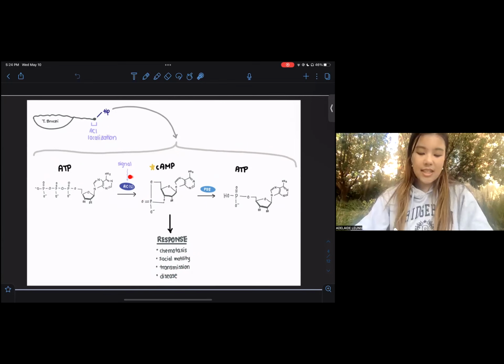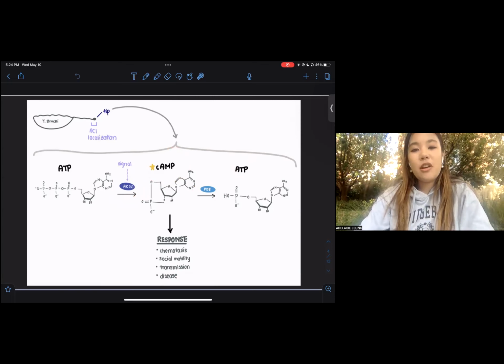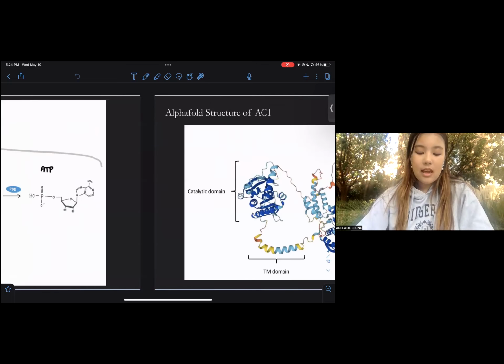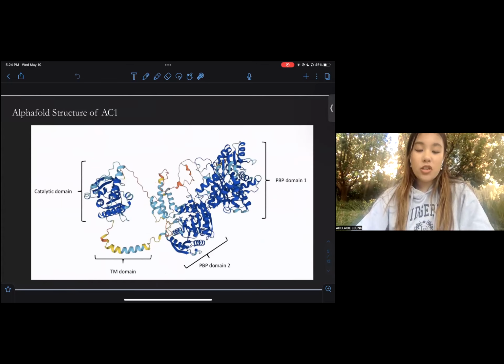Now you see here that this is mediated by adenylate cyclase 1, or AC1. And here the conversion of cyclic AMP back to a different form of ATP is mediated by the phosphodiesterases, of which there are multiple. Now, currently there is no known structure of AC1, and understanding the molecular structure will help us understand its function more.